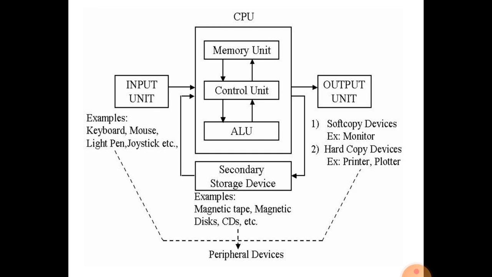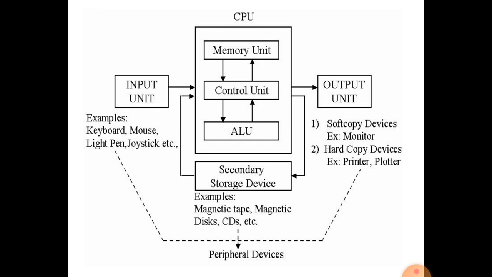First input, then CPU, then output. Input unit means the input devices that we use to enter the data and instruction to the CPU, such as keyboard, mouse, light pen, joystick, scanner, and so many more. The data and instruction entered by the input unit is received by the CPU. In the CPU, first it goes to the memory unit.